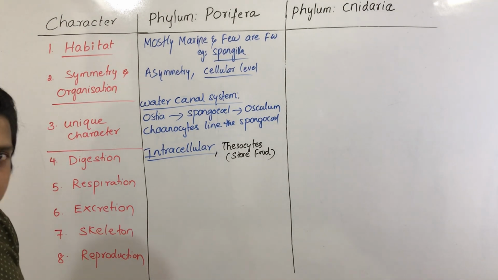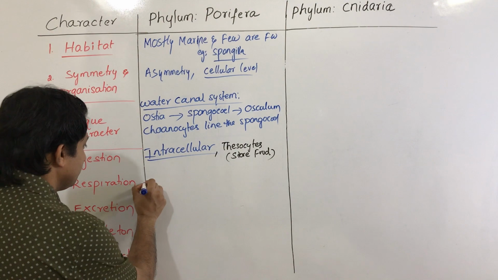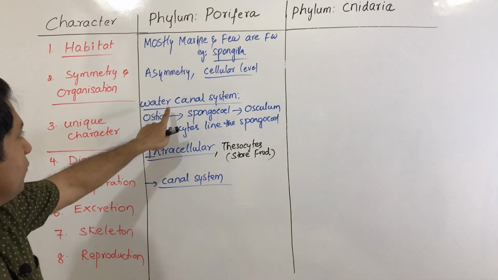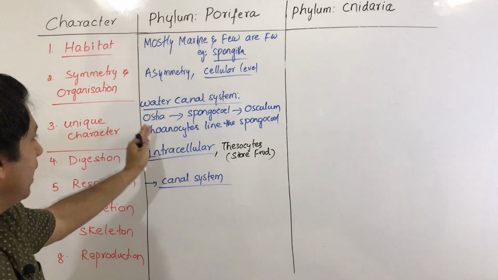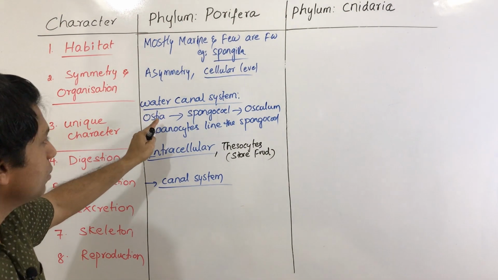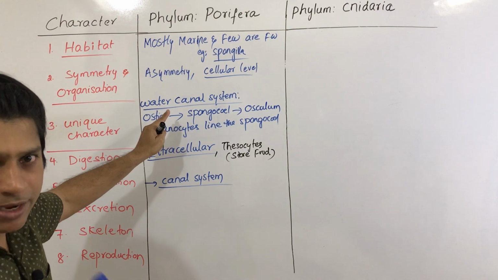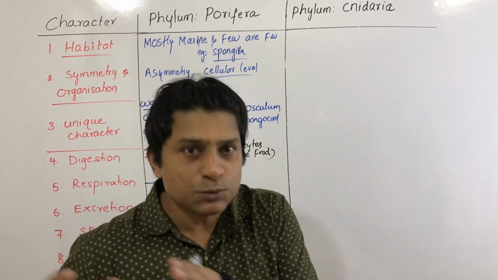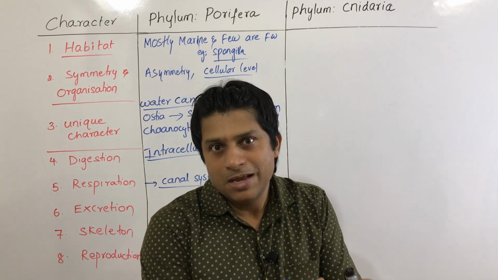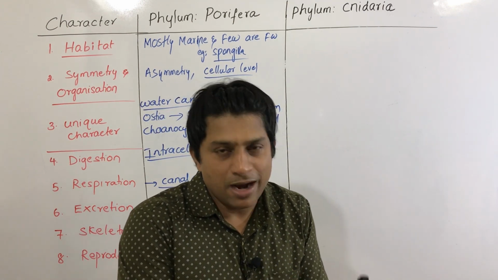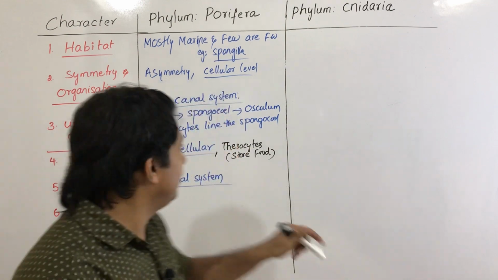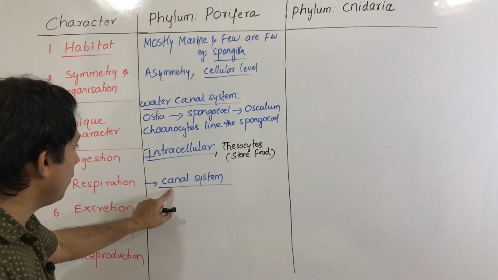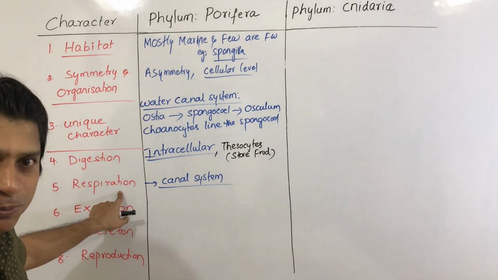Next, respiration. How is respiration done? Just by canal system. We have discussed that the water from outside enters into the ostia. From ostia, water goes into the entire body and then finally comes to the spongiocele. The water entering into the sponge body carries oxygen, and cells utilize this oxygen and release carbon dioxide into the water. When that water leaves the body through osculum, the carbon dioxide is sent out. This is how the canal system helps in respiration.